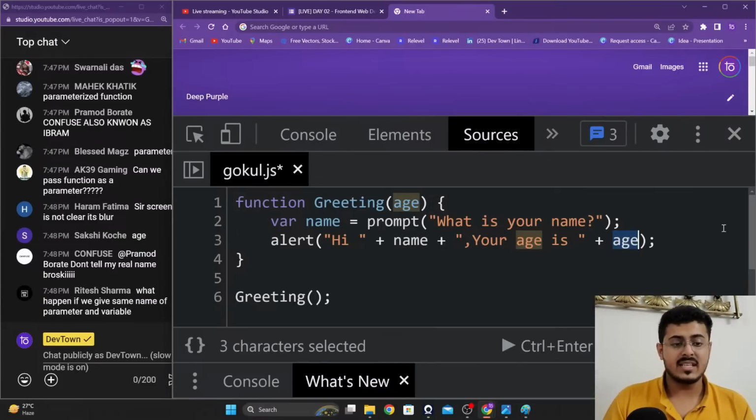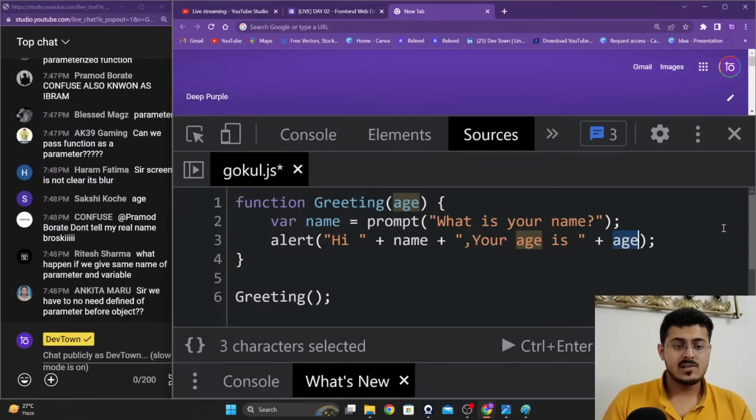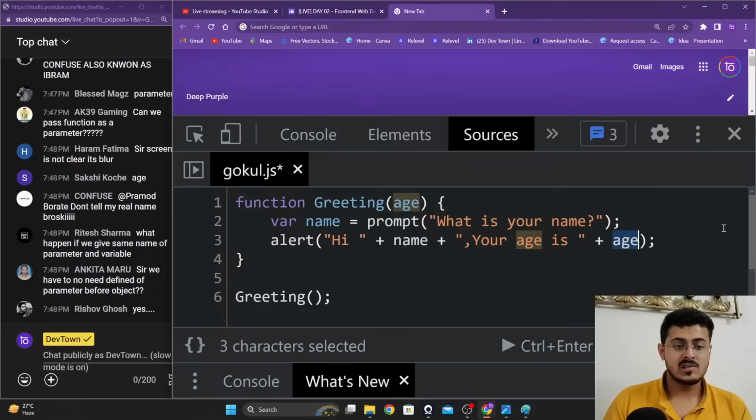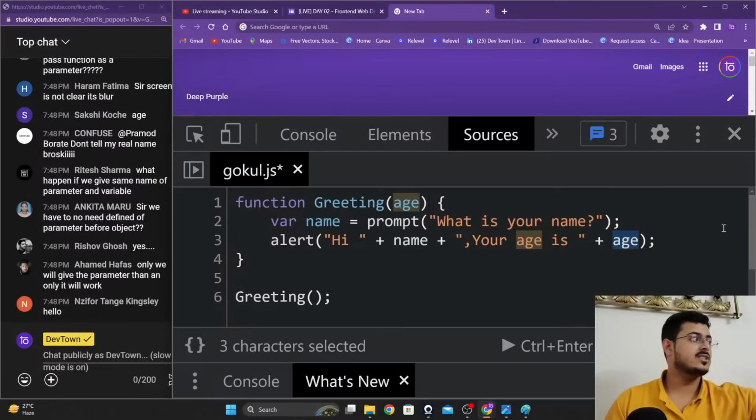Are you guys able to understand it? Please let me know, guys. Are you guys able to understand it? Please let me know.